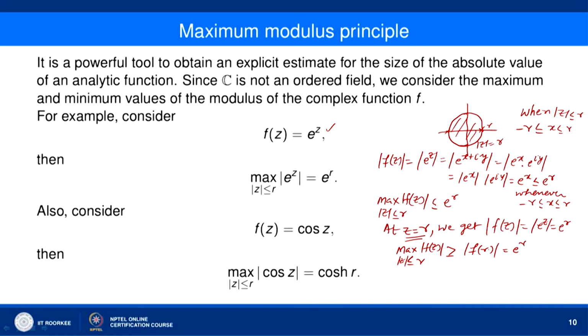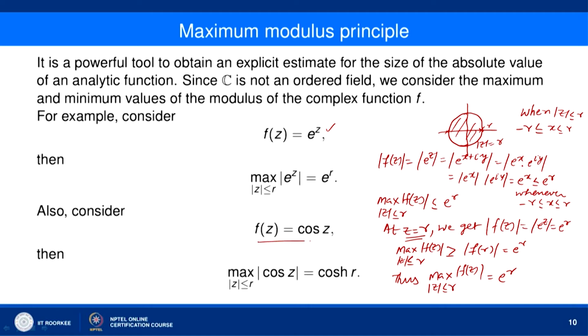So, what do we notice? The maximum value of mod of f(z) when mod of z is less than or equal to r is less than or equal to e to the power r, and it is also greater than or equal to e to the power r. Thus, the maximum value of mod of f(z) when mod of z is less than or equal to r is e to the power r, and we can see that this maximum value is attained on the boundary of mod of z less than or equal to r.